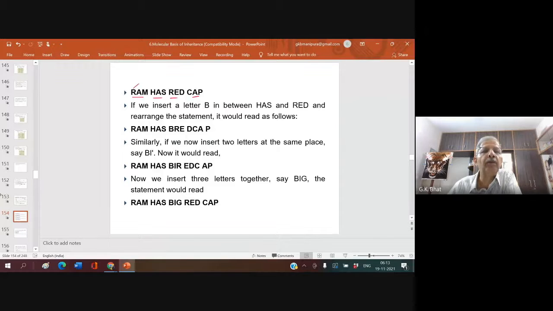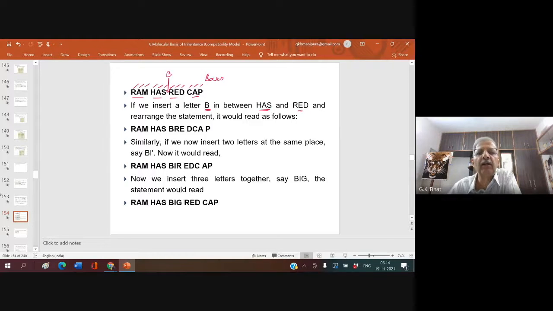So all this represents what in our codon? All these alphabets represent nitrogen bases. Yeah, nitrogen bases. If we insert a letter B in between has and red, what letter are we inserting? B. That means just like a letter, you are going to introduce one base.